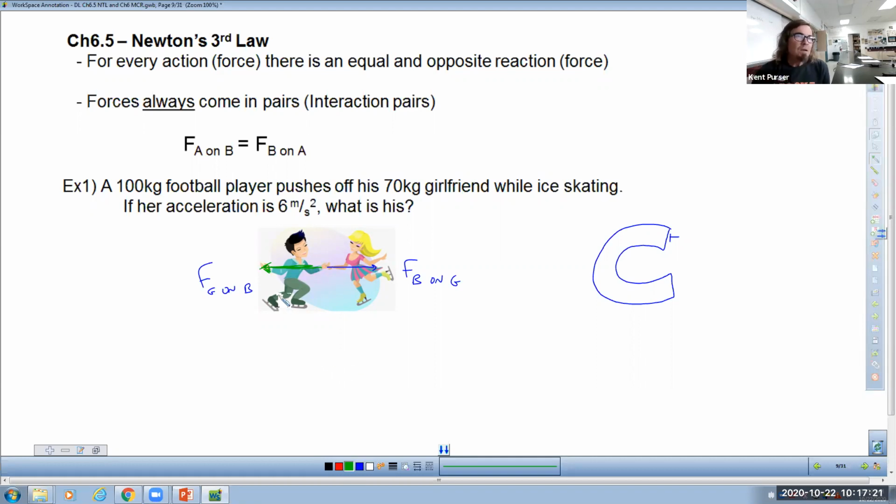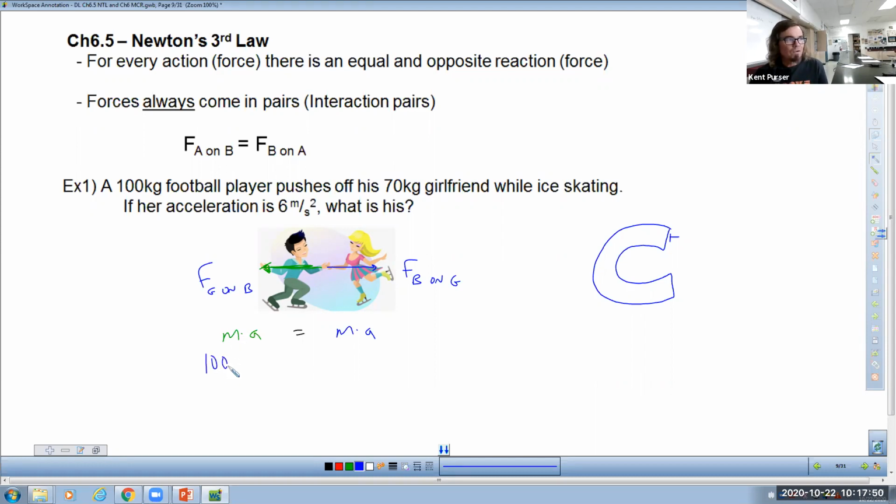If you have an unbalanced force on an object, that object's going to accelerate. And so even though these two forces cancel out, they're acting on different objects. The one that acts on the boy causes the boy to accelerate. The one that acts on the girl causes the girl to accelerate. So we really end up with a Newton's second law inside of Newton's third law, that says that a mass that has a net force acting on it causes that object to accelerate.